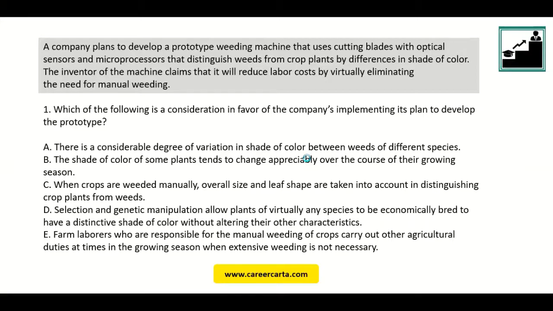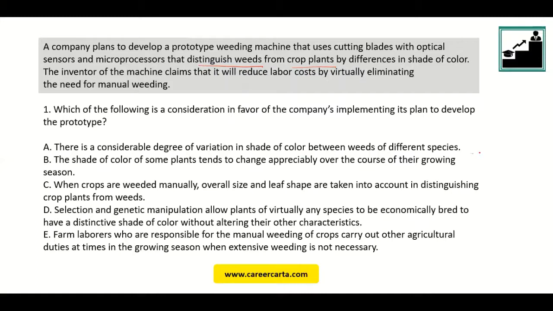Okay, so now what is it trying to say? Now, a company is trying to develop a machine, probably for harvesting, right? Now, harvesting is the process of cutting crops and collecting them for processing. Okay, now this is probably done manually. Till now, the company is developing a machine that will use blades with optical sensors. What will the blade do? It will distinguish weeds from crop plants. Okay, why is it necessary?